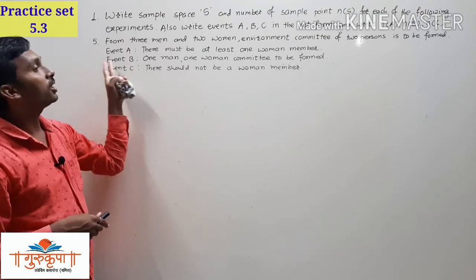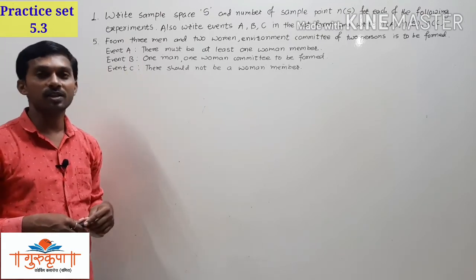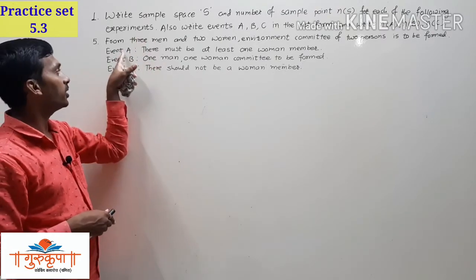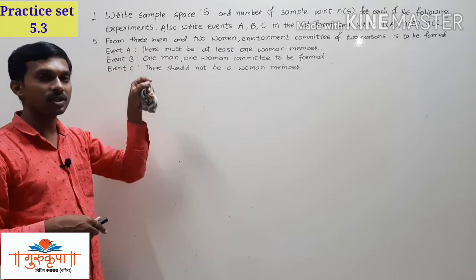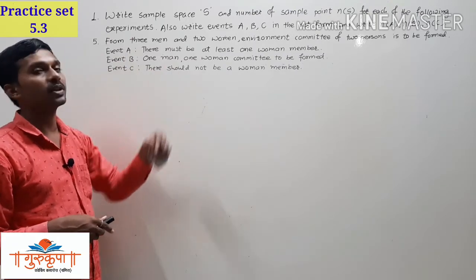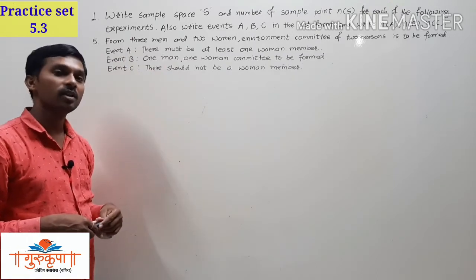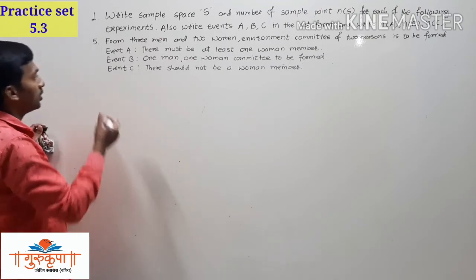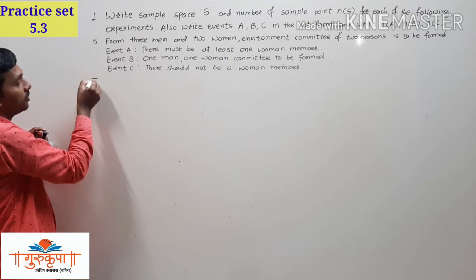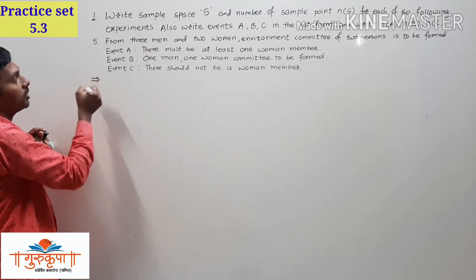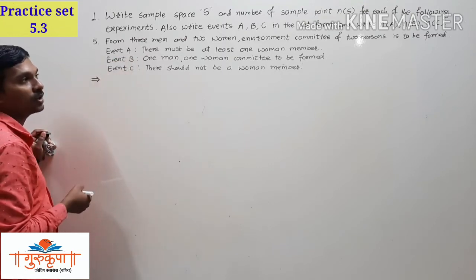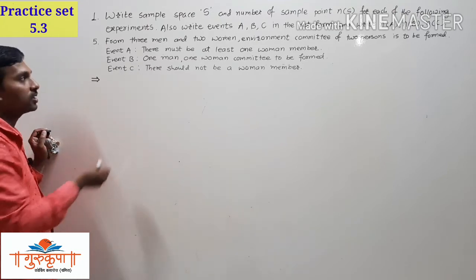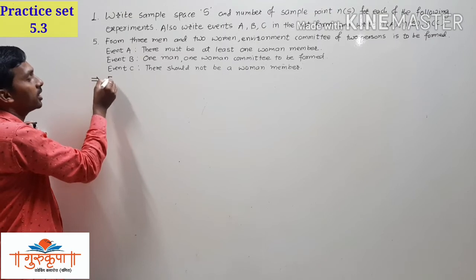So how many committees should be formed there in the sample space, and then we have to write the number of sample points, then events A, B and C in set form, and then we have to write the number of A, number of B and number of C also. So first of all we will write the random experiment here. What is the random experiment? From 3 men and 2 women, an environment committee of 2 persons is to be formed. That is the random experiment. So we will write that random experiment here.